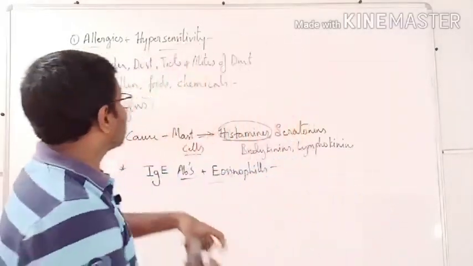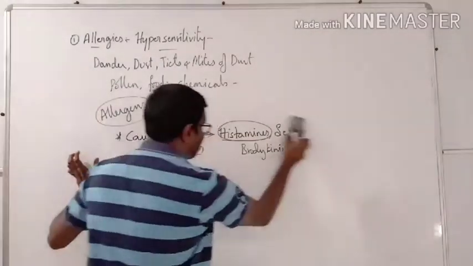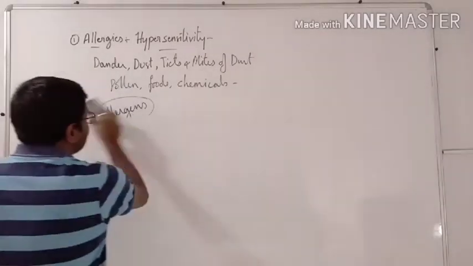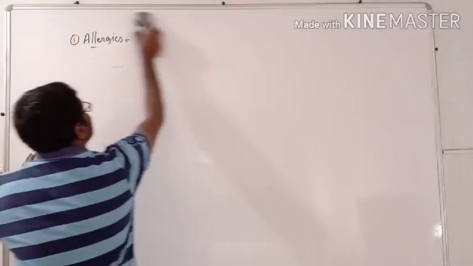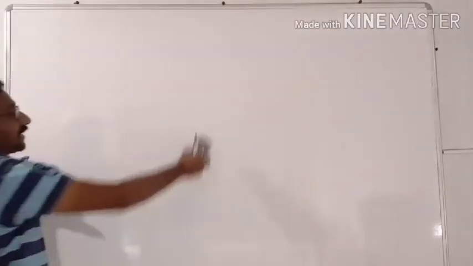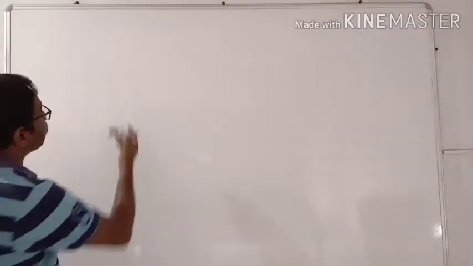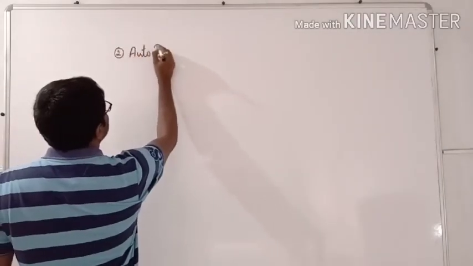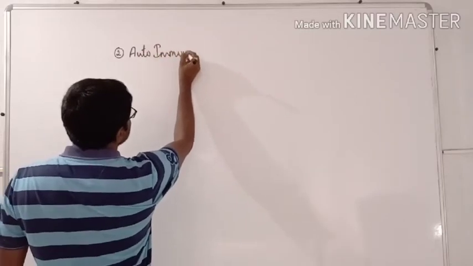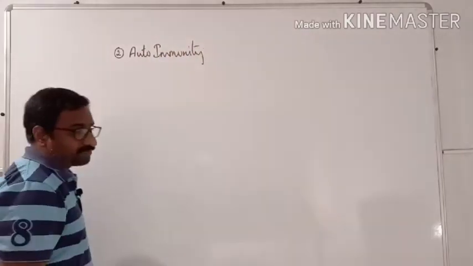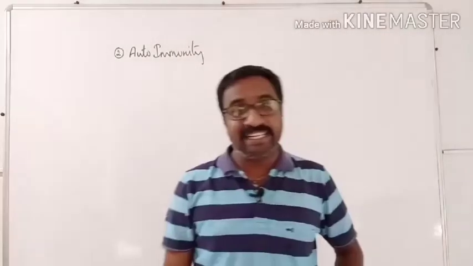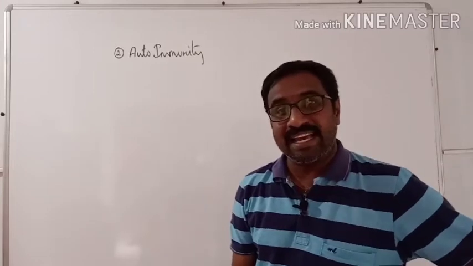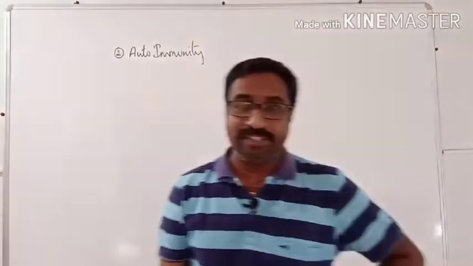So the agents which will cause allergies are called allergens, and it is caused because of IgE, and we have different other structures which help in that particular process. And the second important one, it is autoimmunity. This is the question which was asked in the previous year, that is in the 2018 question paper. If you observe, which of the following is not an autoimmune disease? That's what we should remember here.